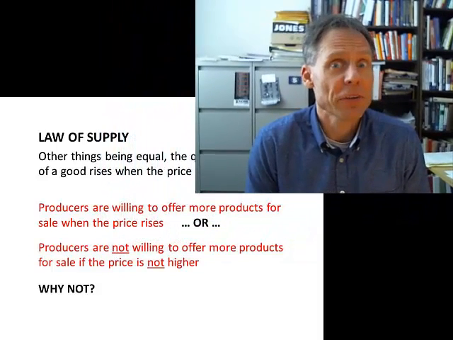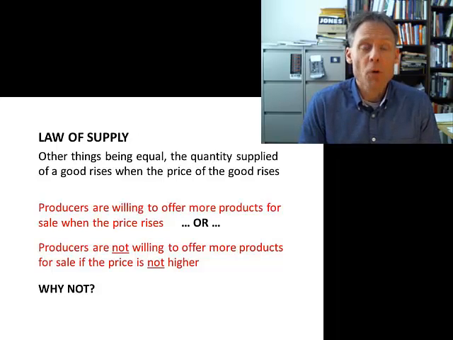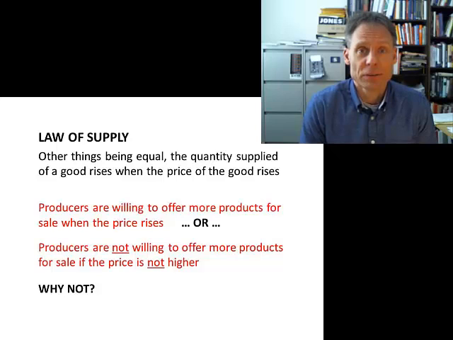Hello, I just want to talk a little bit about supply. The law of supply says, holding everything else constant, the quantity supplied of a good rises as the price of that good rises. That means that producers are willing to bring more goods for sale if the price increases. Alternatively, producers are not willing to offer more goods for sale if the price does not increase.